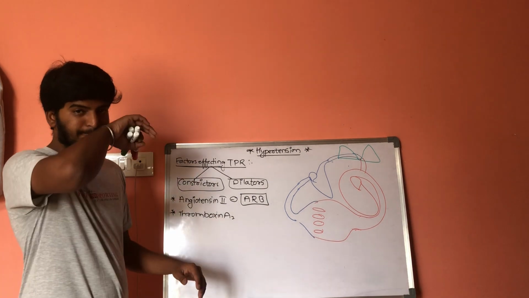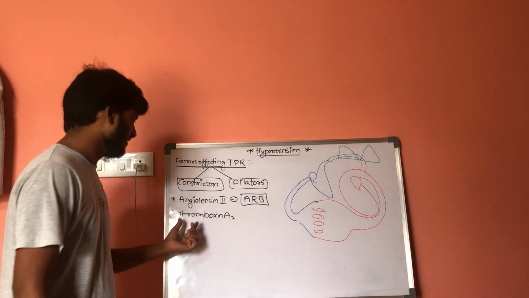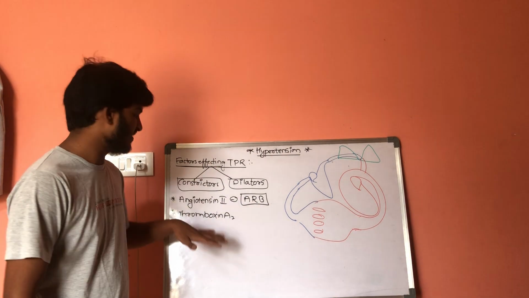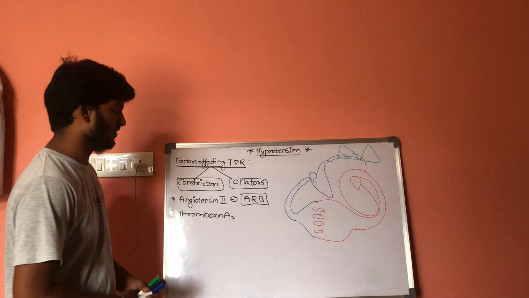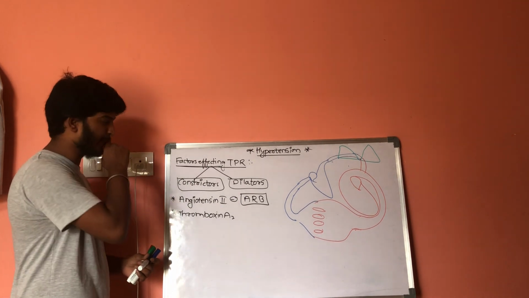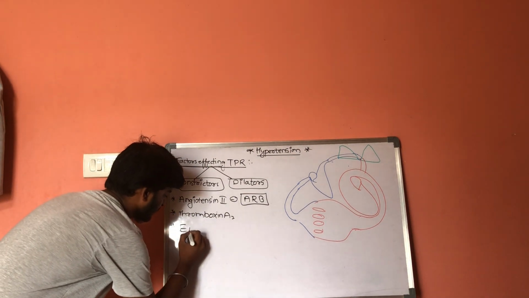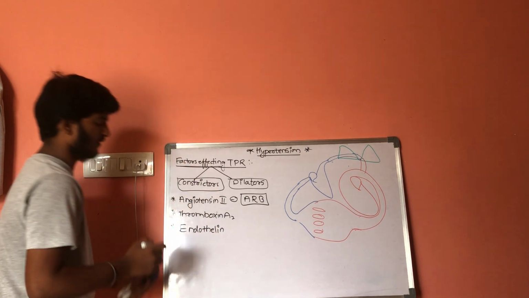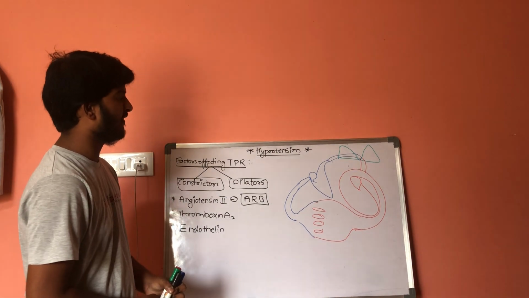All the prostaglandin derivatives are vasodilators, but this derivative of prostaglandin, thromboxane, is exceptional, it helps in constriction. So this is the next factor, and the next one is endothelin, released from endothelial cells. These are some factors which affect the total peripheral resistance.